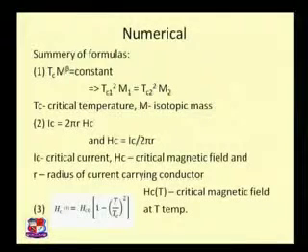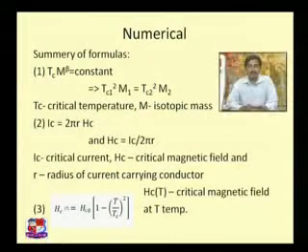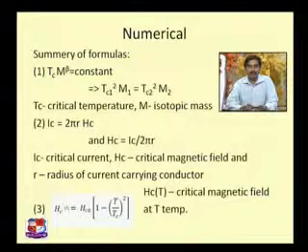Okay, now we'll move further to the remaining portion, because we have already completed all the topics of the chapter. Now we are going to revise, and we are going to do the revision in terms of numericals. This is a summary of the formulas involved in the chapter. Only 3 formulas are there, but by making an interconversion, we can have 5 formulas rather than 3. We can make 2 more formulas.